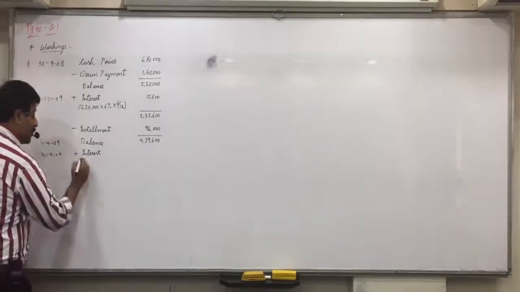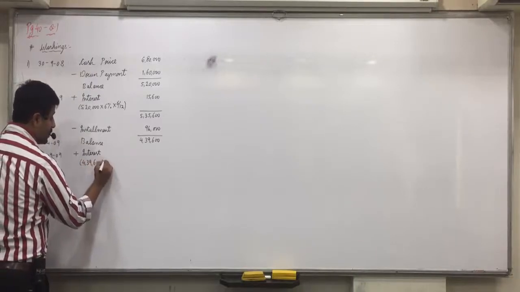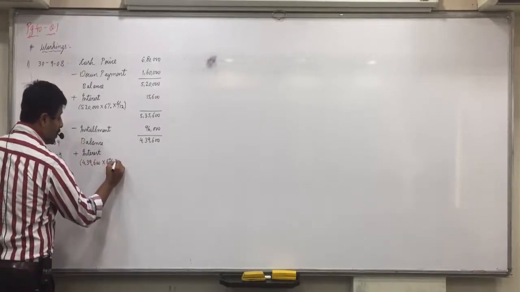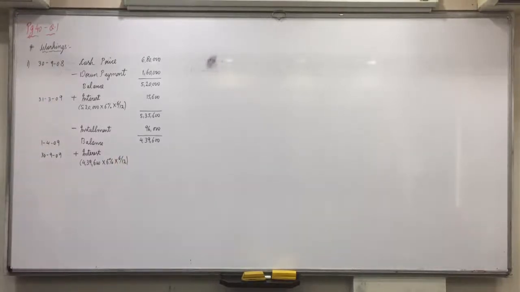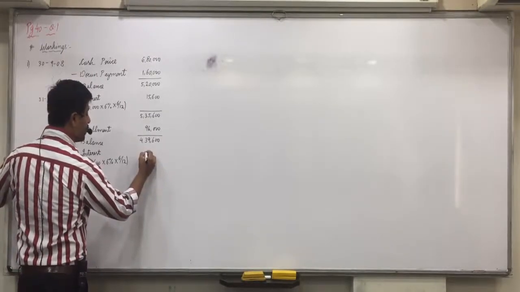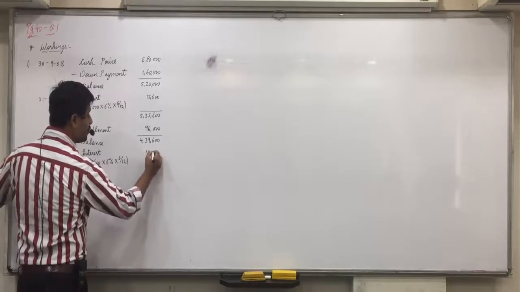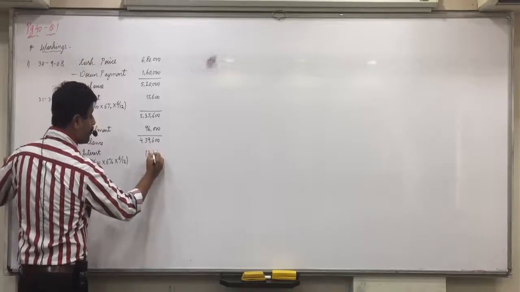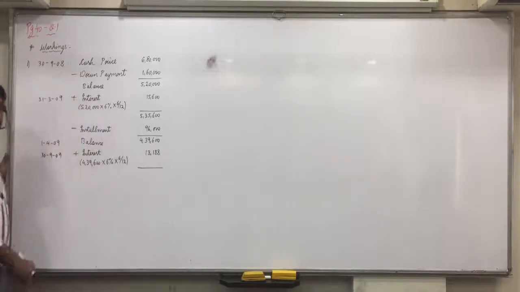How will we count interest now? 4,39,600 into 6% into 6 by 12. Any confusion in this? What does it come to? 13,188, after rounding off.